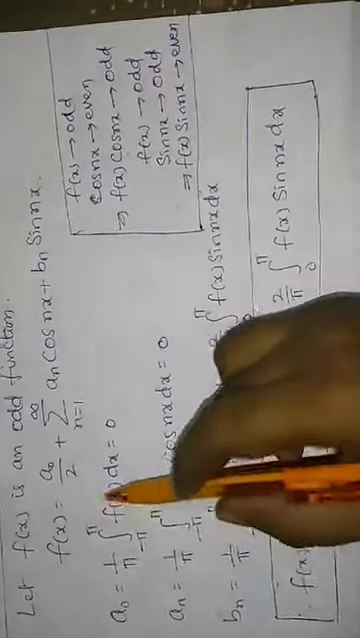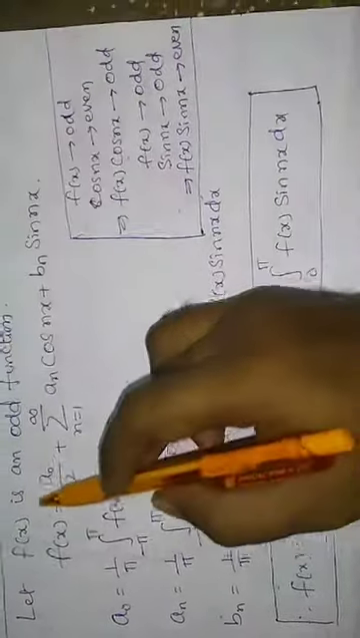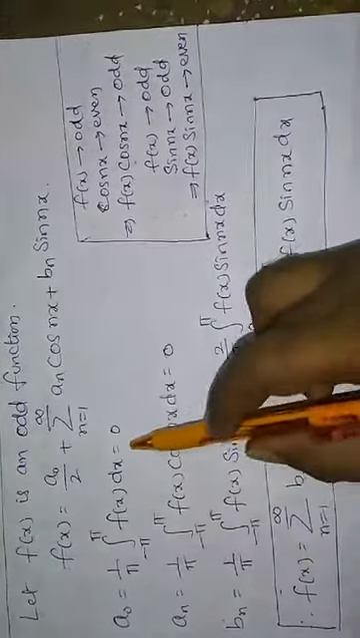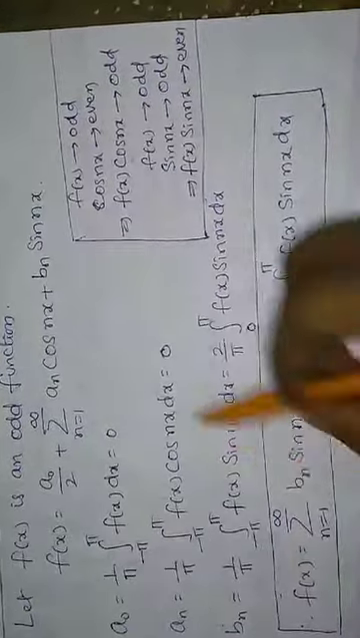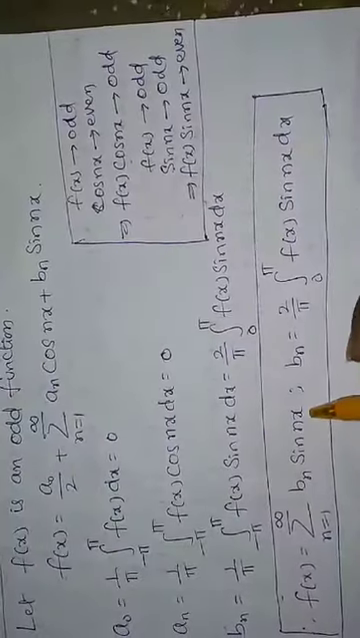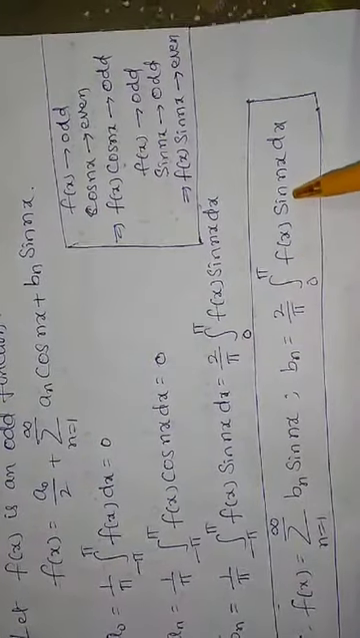So finally, since a naught and a n are equal to 0 when f of x is an odd function in the interval minus pi to pi, I am writing sigma n is equal to 1 to infinity only bn sin nx. What is bn here? 2 by pi integral 0 to pi f of x sin nx dx.